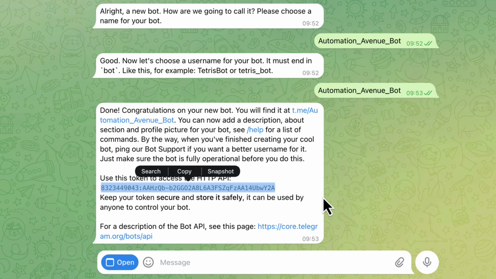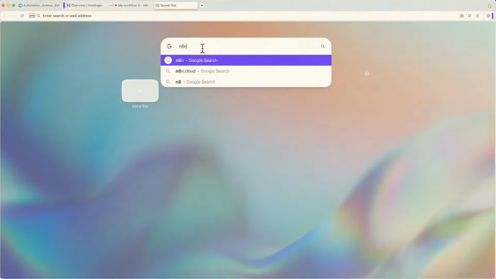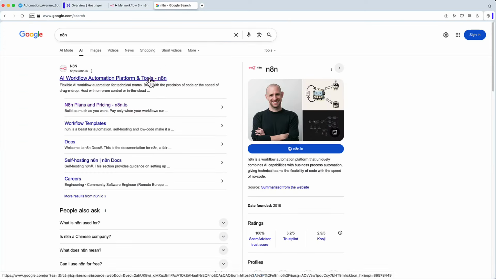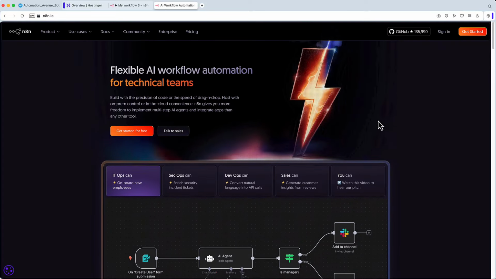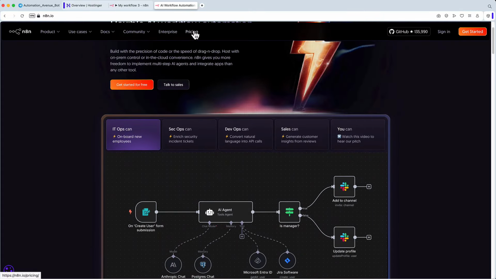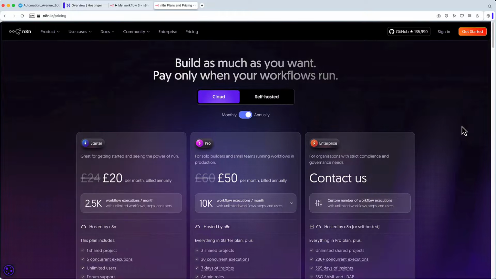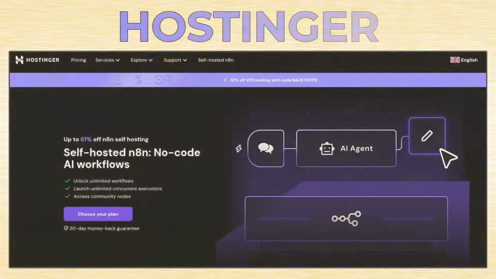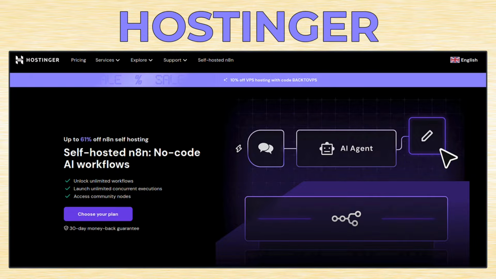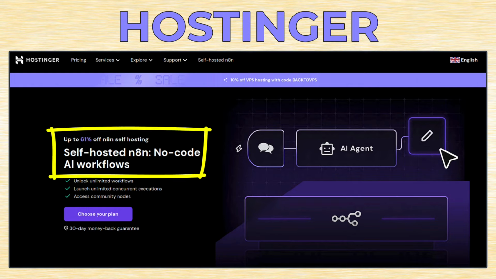Next step is to run our n8n automation platform somewhere. And one of the options to run n8n is to use their own n8n Cloud solution. But that costs quite a lot of money every month, and to be honest, it has quite a few limitations. That's why you might consider using Hostinger instead. Hostinger has recently become a very popular option for self-hosting n8n because they offer a VPS that comes pre-configured with everything you need to start creating your automations.